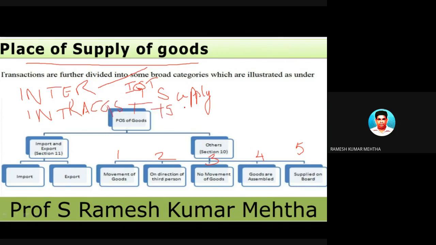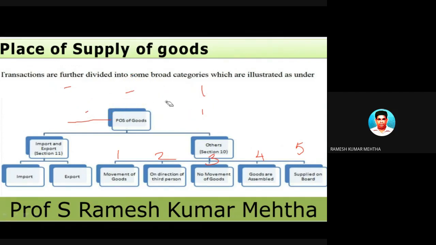So it's very important to identify whether the supply of goods or services is interstate or intrastate. Because of this, we will come to know whether it is a case of IGST or a case of CGST and SGST. That is number one. Number two: for example, we have identified that a particular transaction is interstate, and the value of the goods being transacted is 10 lakh rupees.